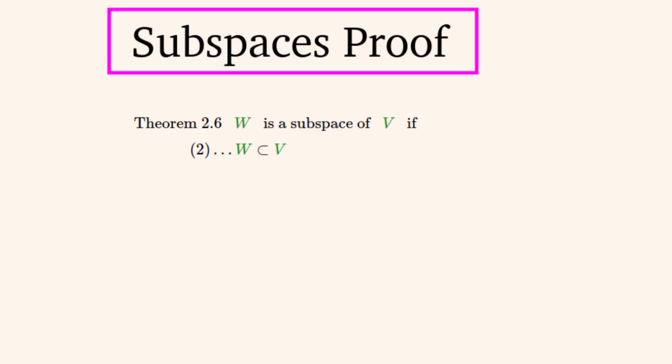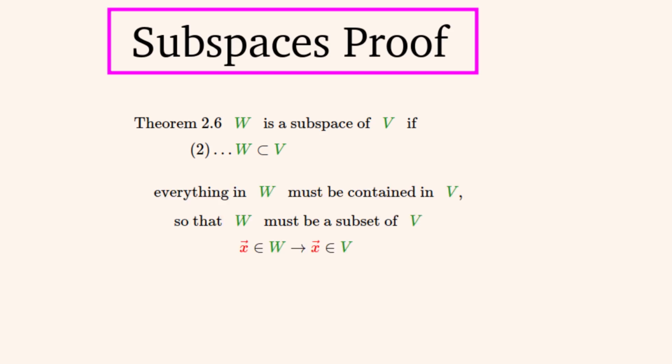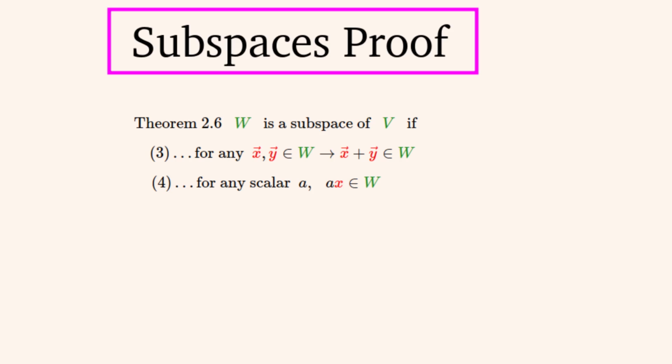So the next point is that W must be a subset of V, so that everything that's contained in W is contained in V. And this can be expressed as this logical statement, which we'll make use of. So these are the next two statements that will need to be true. And they both satisfy the first two axioms necessary to prove that this set is a vector space.